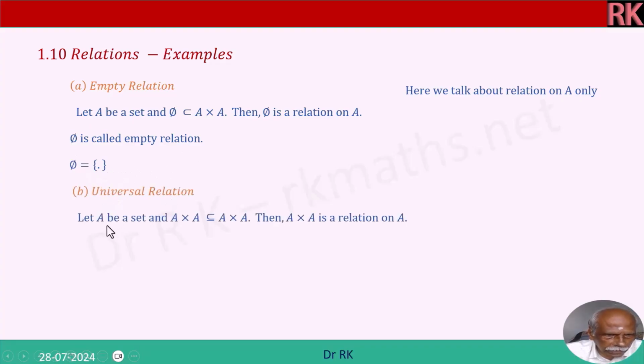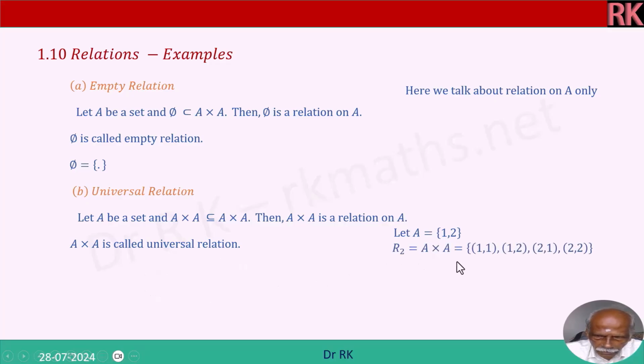Universal relation. Let A be a set and A cross A is a subset of A cross A. Then A cross A is a relation on A. So A cross A is called universal relation. From the set A, the universal relation is only A cross A, and 1 comma 1, 1 comma 2, 2 comma 1, 2 comma 2. I take elements from the set and pair them with the same elements in set A.